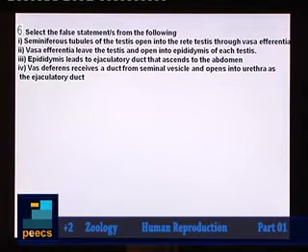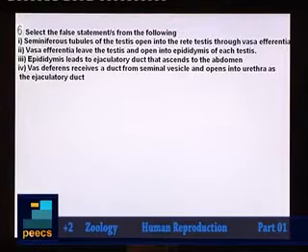What about statement 2? Vas efferentia leave the testis and open into epididymis of each testis. This is a correct statement. Now coming to third statement, epididymis will lead to ejaculatory duct that ascends into abdomen. This is a wrong statement. You know why?